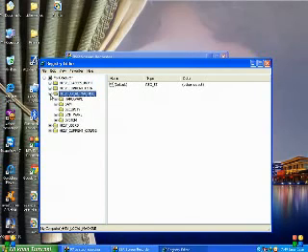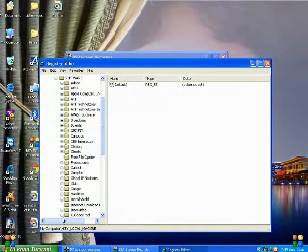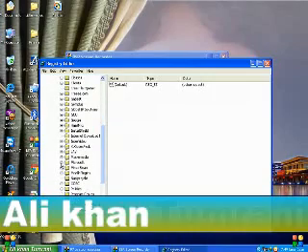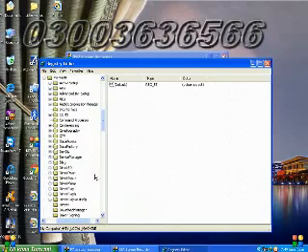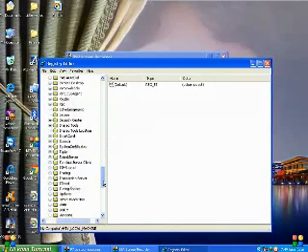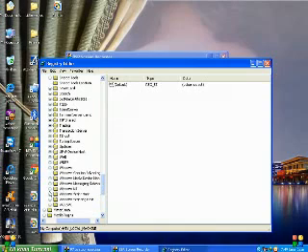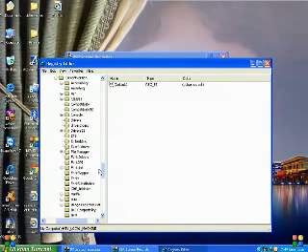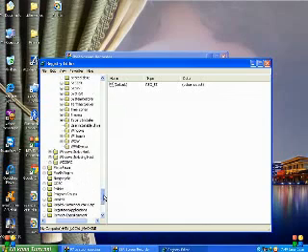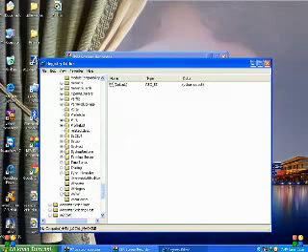Just click HKEY_LOCAL_MACHINE, then Software. After that click Microsoft, go down to Windows NT, then click CurrentVersion, and go down and click Winlogon.